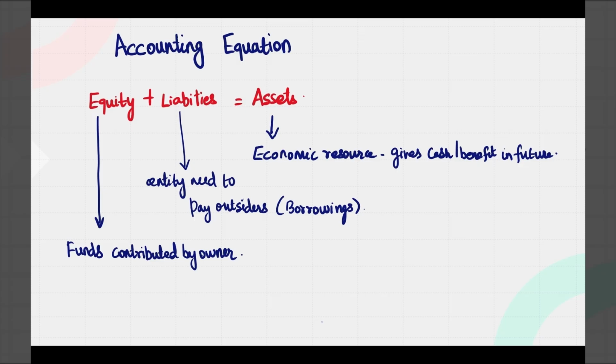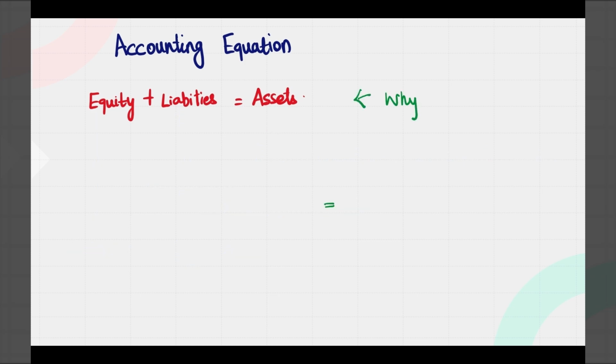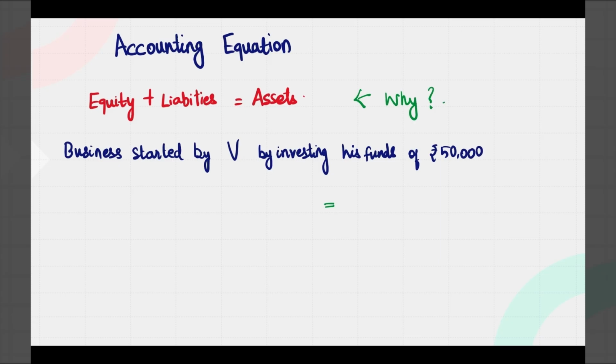So now we have understood what a liability is, what equity is, and what an asset is, and how this equation is balancing. But now let's ask the next question: why equity plus liability equal to assets, and why can't it be the other way around, right? Okay, let me give you an example. A business is being started by Vakul V by investing his funds of 50,000. So what is this 50,000? This 50,000 is nothing but the funds contributed by the owner into the business.